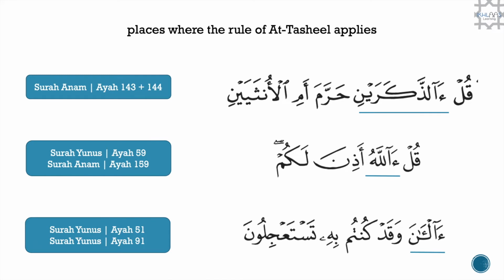This particular rule of at-tasheel applies elsewhere. We have three other places in the Quran. In Surah Al-An'am, we have the word here al-dhakarain. We have the word in Surah Yunus and Surah Al-An'am, Allahu. In Surah Yunus, we have it twice, the word Al-Ana.